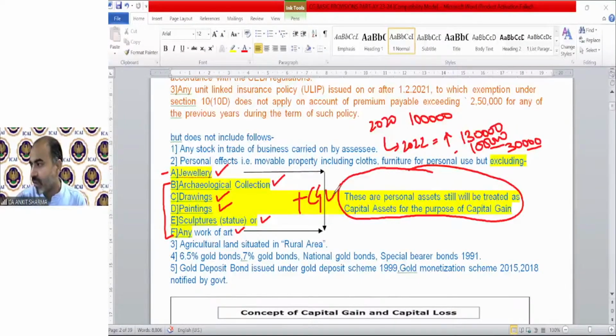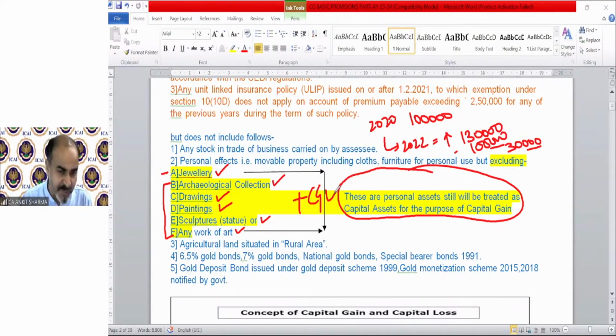Paintings will have colors and drawings need not, okay, you are trying to write the correct answer. The general difference between a drawing and a painting is that in paintings, generally there is use of brush, color, etc. In case of drawing, generally there is no use of brush, etc. There will be kind of sketches, okay? But it does not matter, just for the time being we discussed.